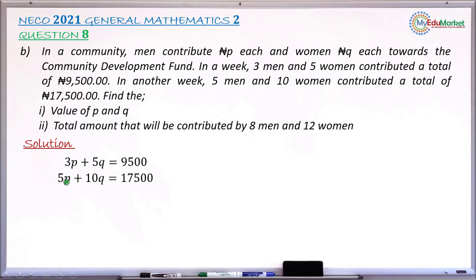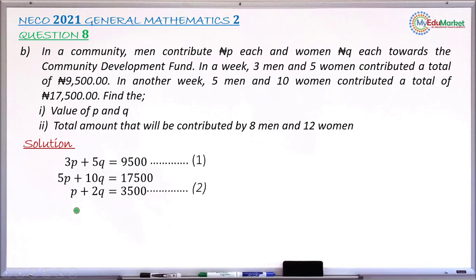Adding these two amounts gives the total contributed in that week, which is 17,500 Naira. So you have 5P plus 10Q equals 17,500. This equation can be reduced further. Dividing through by 5 gives P plus 2Q equals 3,500. So you can call this equation 2, and the other one equation 1, so that you can solve these 2 equations simultaneously because you have 2 unknowns, P and Q.